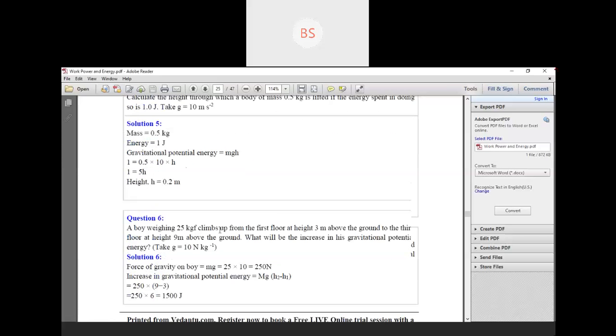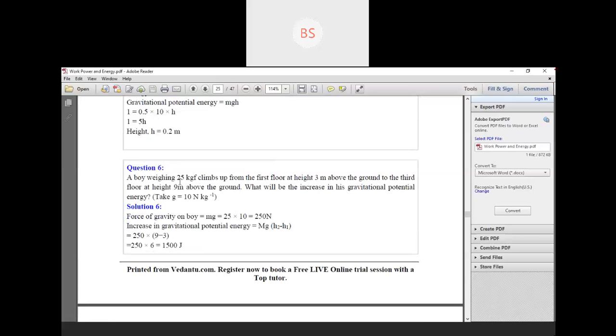So question number 6. A body weighing 25 kilogram force climbs up from the first floor at height 3 meter above the ground to the third floor at height 9 meter above the ground. What will be the increase in his gravitational potential energy? Take g equals 10 Newton per kg.